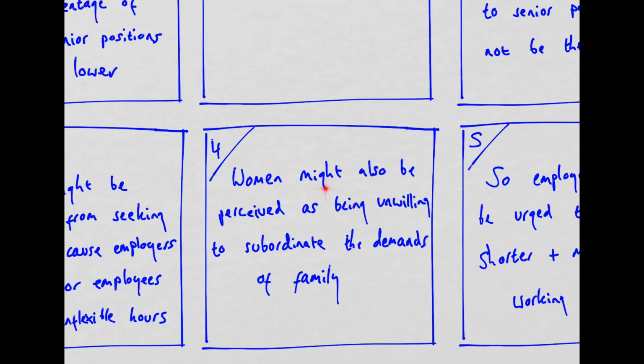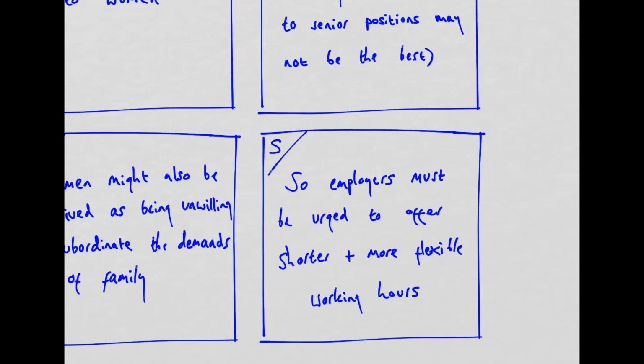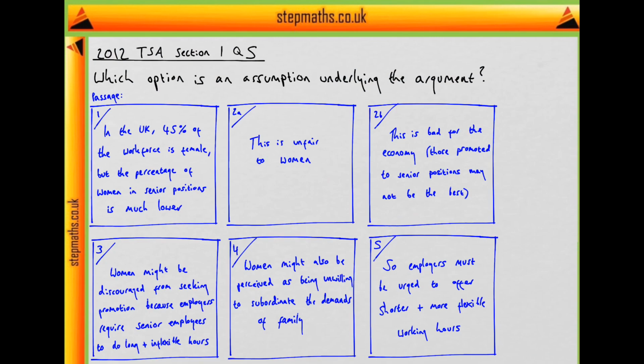Moreover, women may also be perceived as being unwilling to subordinate the demands of family to the demands of the job. And the author concludes that employers must be urged to offer shorter and more flexible working hours. So that's the passage we're given. And what are we dealing with here?